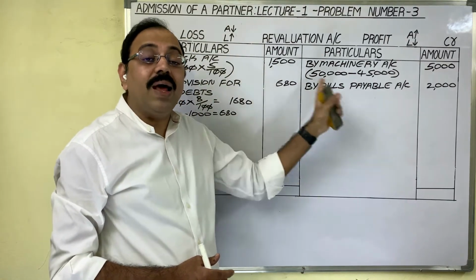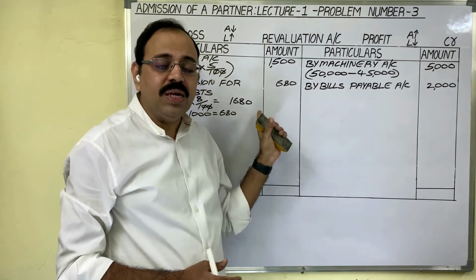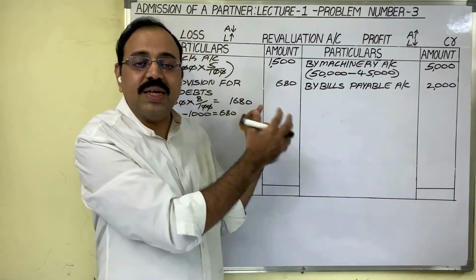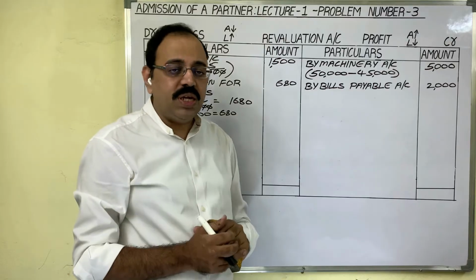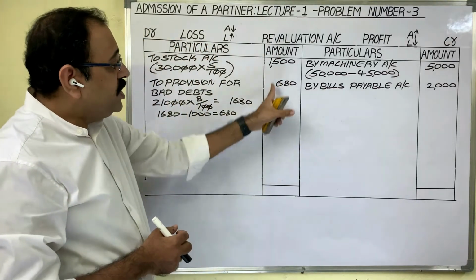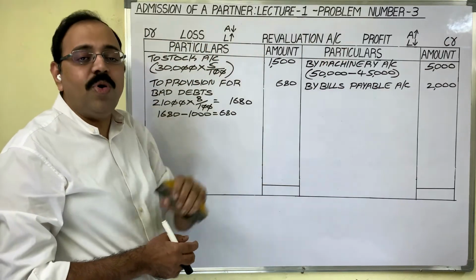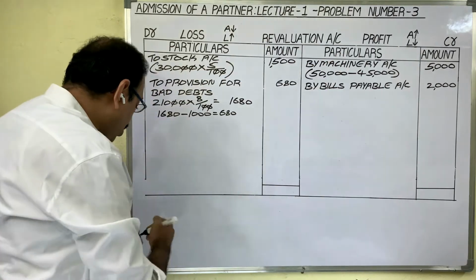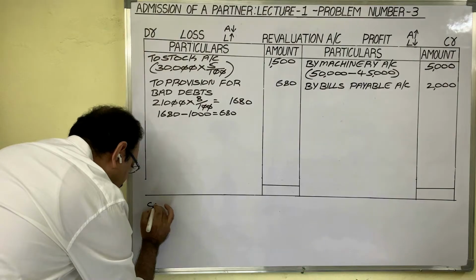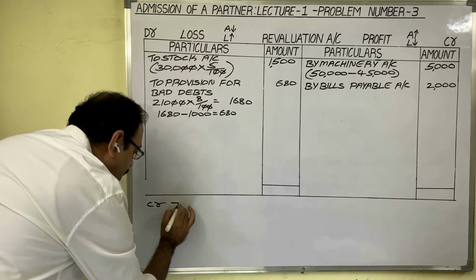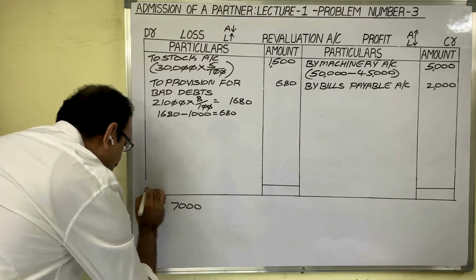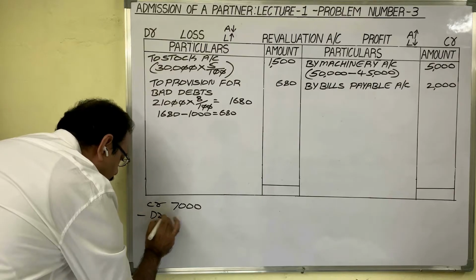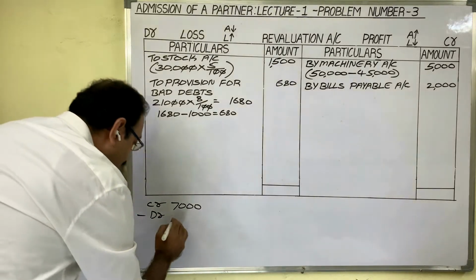Finally, we have to calculate the profit or loss in revaluation of these assets and liabilities. Procedure is, observe which side amount column total is more. Credit side amount column total is more. In rough notes, write down the total first. Credit total is 7,000 rupees minus debit side amount column total.